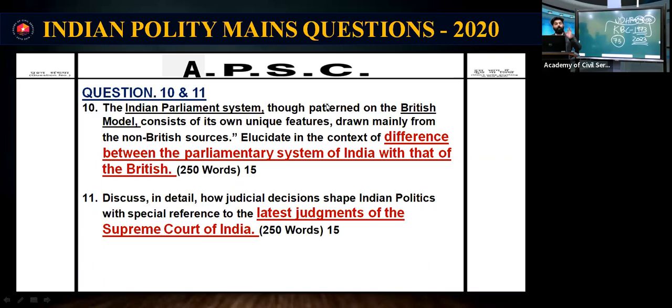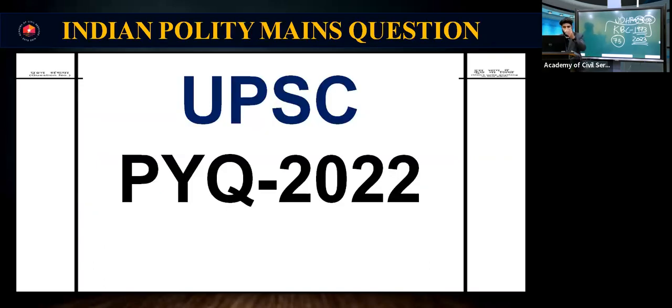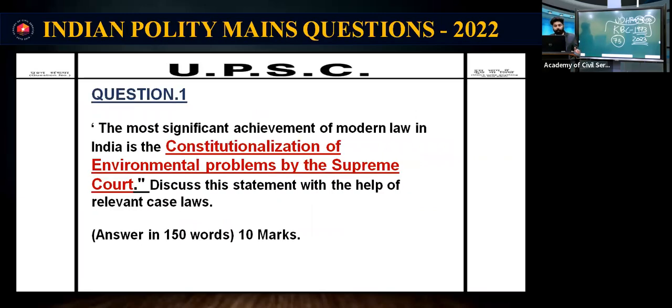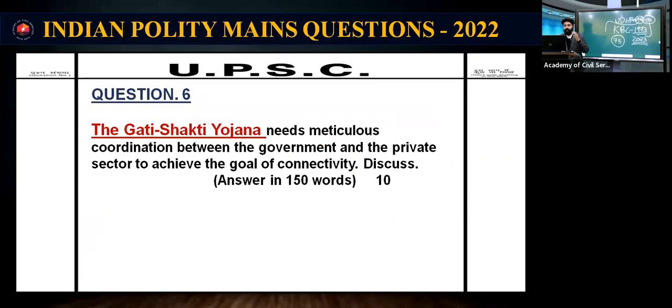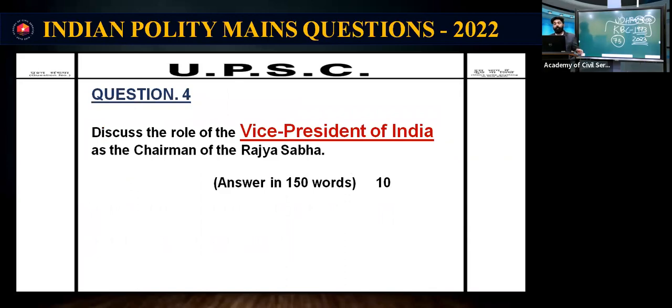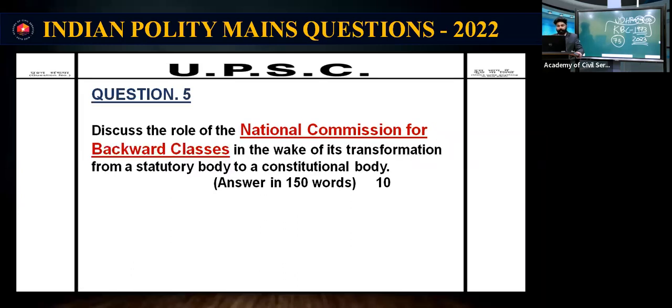So you can see that a total of 11 questions were asked from Indian polity. Some of the UPSC questions I am also giving here. The UPSC pattern is also the same. You can see that a Vice President question was asked by UPSC in 2022. We know that the Vice President election was held recently. The role of the Vice President of India as the ex officio chairperson of the Rajya Sabha, the role of a chairperson sitting in the Rajya Sabha, was asked.